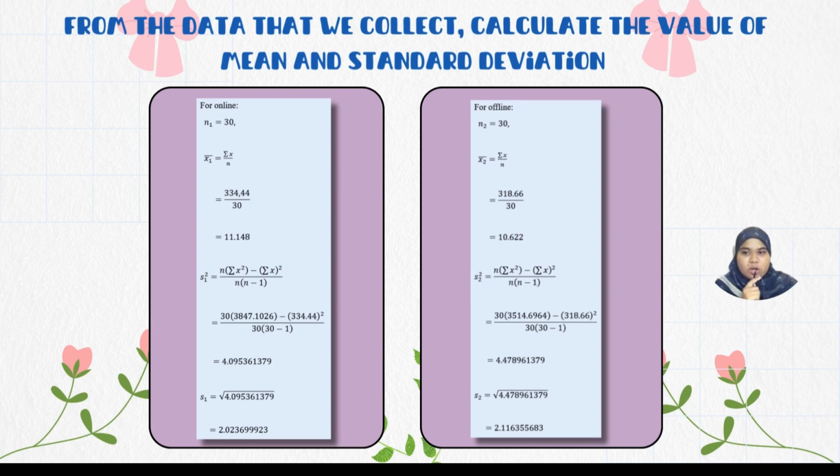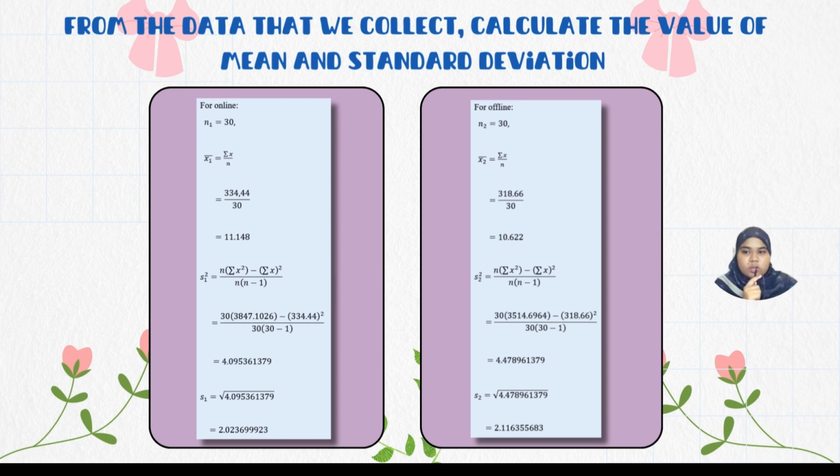Firstly, we calculate for the online sample first. By using the formula of the mean, which is the summation of x over n, we will get the value of mean for online store is 11.148. After that, we calculate the variance by using the formulas given, and the answer is 4.0954. Then, we square root the value of variance to get the standard deviation for online platform, which is 2.0237.